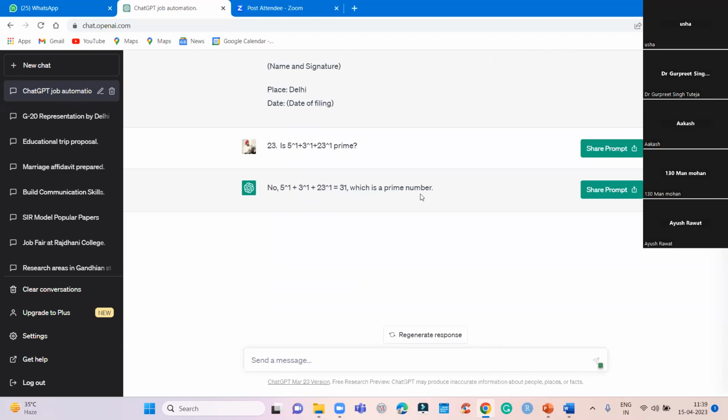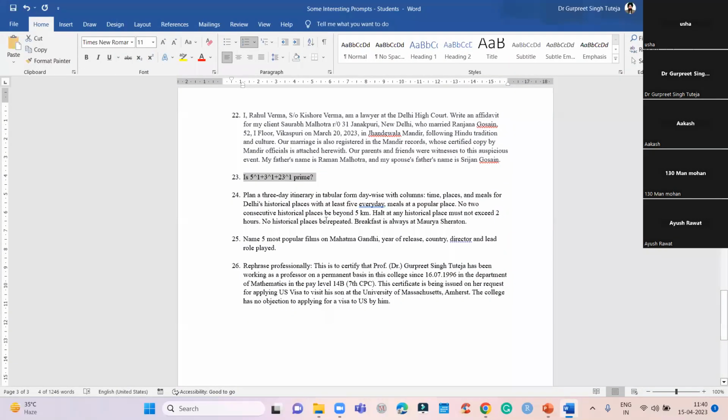See the way it writes the answer. Answer is really scary. 5 plus 3, 8 plus 23, that comes out to be 31, which is a prime. But answer is no, and later it says which is a prime. I don't understand. And if you ask the explanation of this, it gives very absurd explanation. So it may generate something wrong also. So beware. Don't rely on this completely. You have to use your own mind.